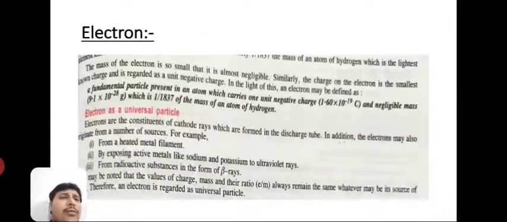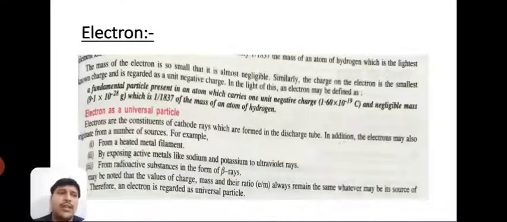In the light of this, an electron may be defined as a fundamental particle present in an atom which carries one unit negative charge and a negligible mass, which is 9.1 × 10 power minus 28 gram or 10 power minus 31 kg. Now, which is 1/1837 of the